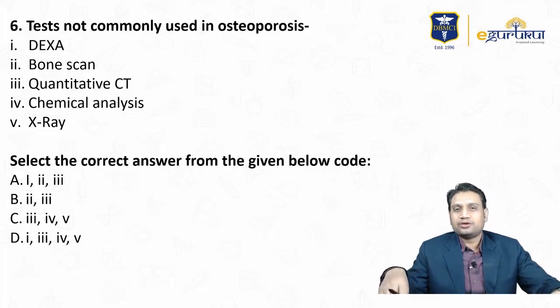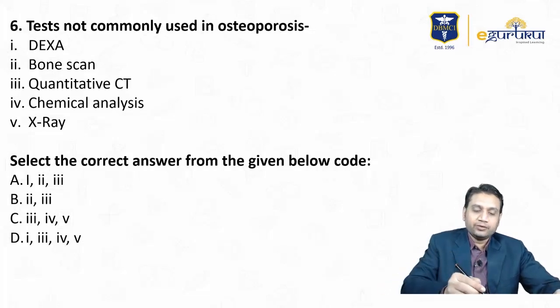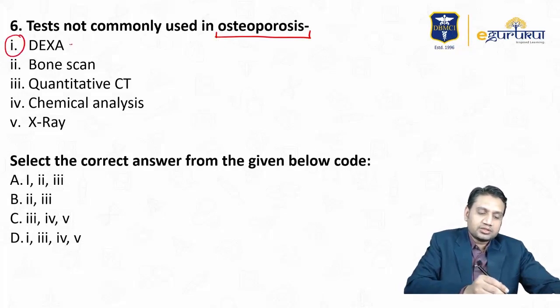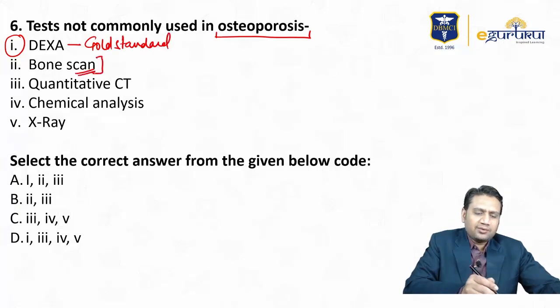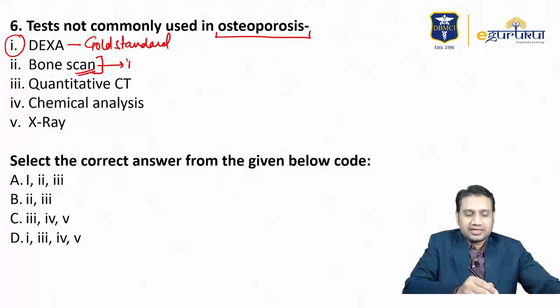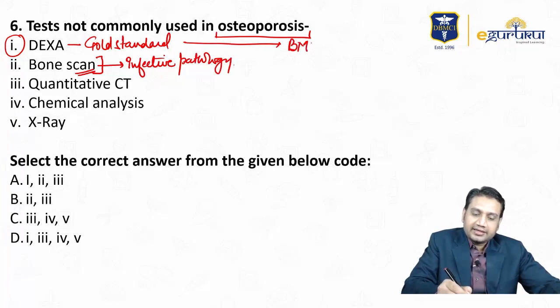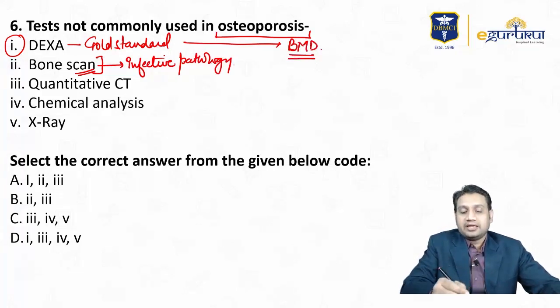So I would not get into such complicated things, but I'll tell you, everybody knows that for osteoporosis, the only thing we can use, the gold standard, is always a DEXA scan, right? So DEXA scan means the bone scan. Why do we need a bone scan? Bone scan is basically done for an infective pathology. It is not for osteoporosis. It is not going to help you out, right? So gold standard is DEXA. What we do here is, we calculate the bone mineral density, BMD, and how that is done, T-score.